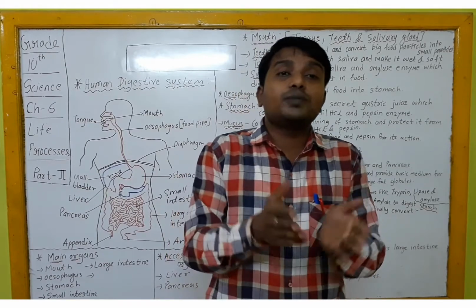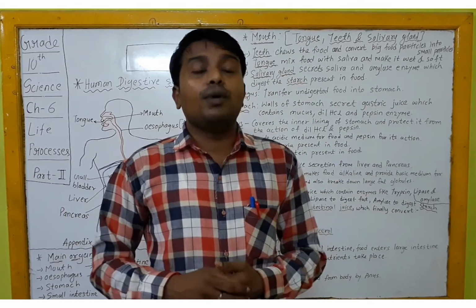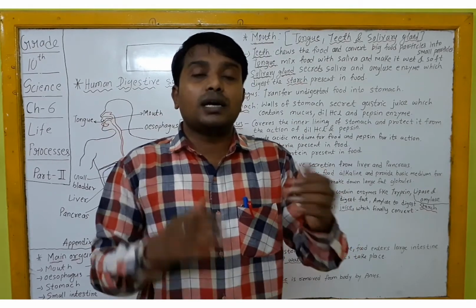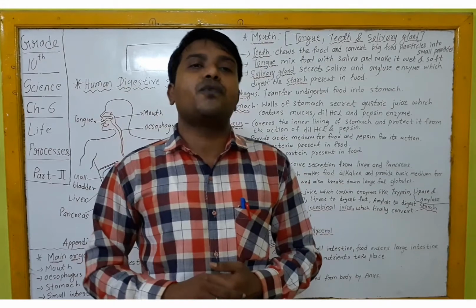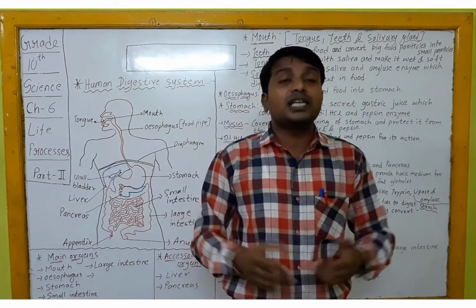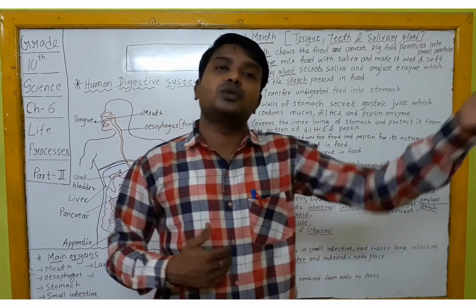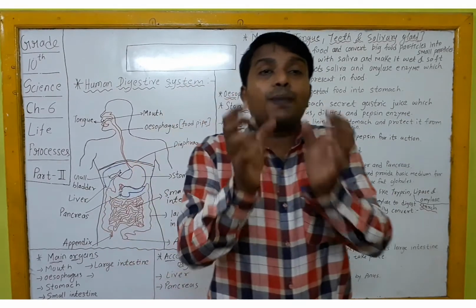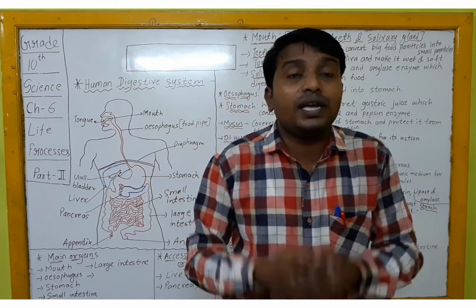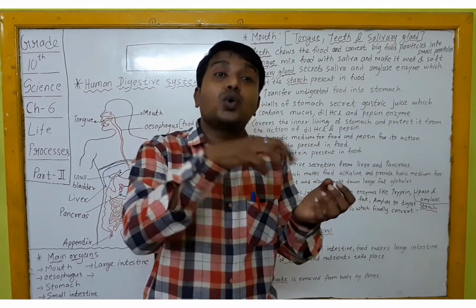And this small intestine has a much bigger length in herbivorous animals because they have to digest the cellulose, which is a very complex form of carbohydrate. Whereas if you compare our small intestine, its length is very small compared to herbivorous animals because we don't eat the complex part of vegetables. हम क्या करते हैं, हम जो भी खाना लेके आते हैं उससे पहले रॉ मटेरियल को कुक करते हैं.